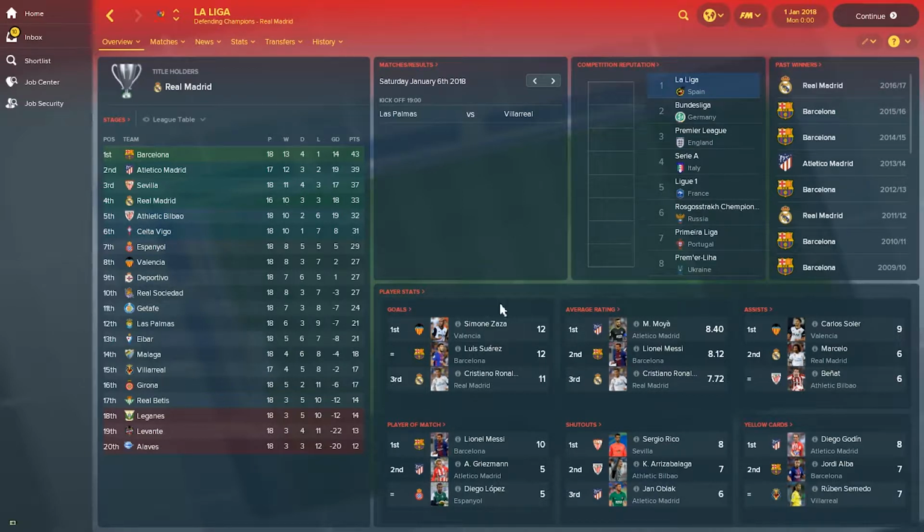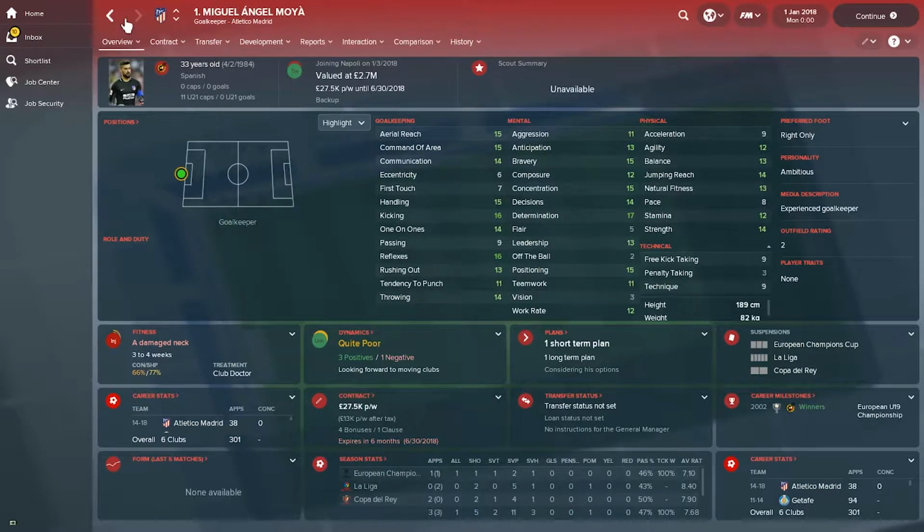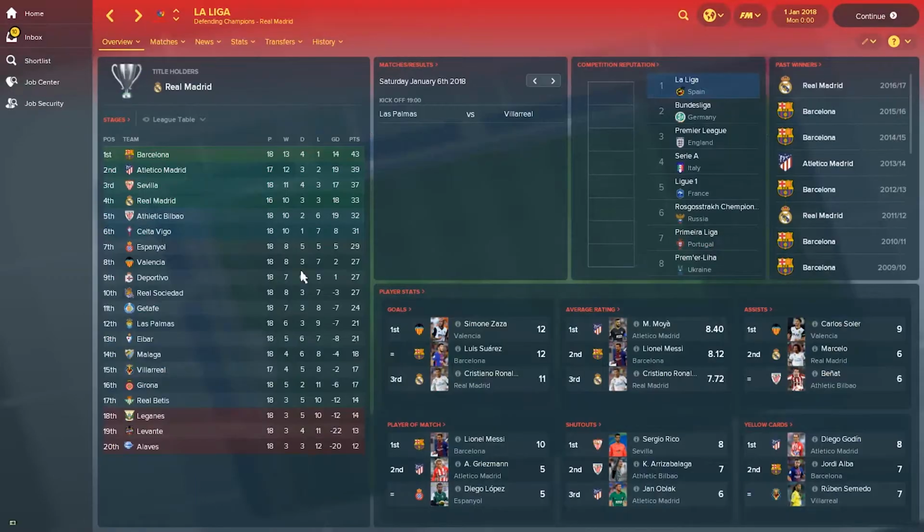In the goal scorers section, we see that Simone Zaza from Valencia has scored the same number of goals as Luis Suarez in Barcelona, 12 each, followed closely by Cristiano Ronaldo with 11 for Real Madrid. In terms of average rating, we see that Miguel Angel Moya from Atletico Madrid, this is their goalkeeper, has the highest average rating. This means that they're probably having a very poorly performing defense, but on the other hand, let's see in the shutouts. No, he's not actually having a lot of shutouts, but Jan Oblak, his colleague in Atletico, has 6, so they are probably doing okay.